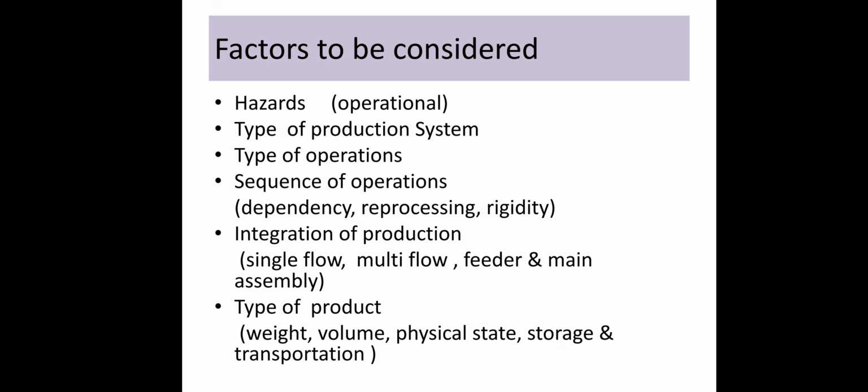And the next point is the factors to be considered. We have discussed what is meant by layout, when we can say it is a bad layout, as well as the essentials of a good layout. Now the next point is the factors to be considered while selecting plant layout. Which factors are you going to select, which factors are you going to identify, and on what basis will you decide your layout? So the first factor, hazards.